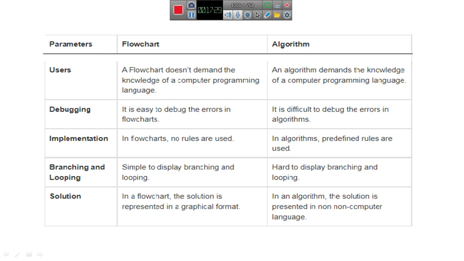In case of implementation, in flowcharts no rules are used, while in algorithms predefined rules are used. Branching and looping are simple to display in flowcharts, and hard to display in algorithms. In case of the solution, in a flowchart the solution is represented in graphical format, and in an algorithm it is represented in non-computer language.